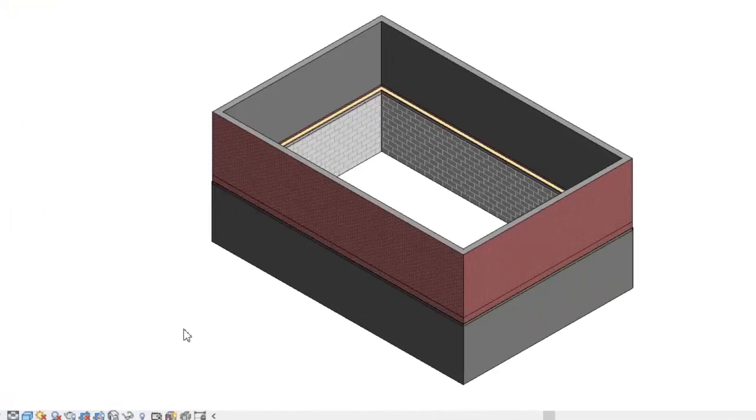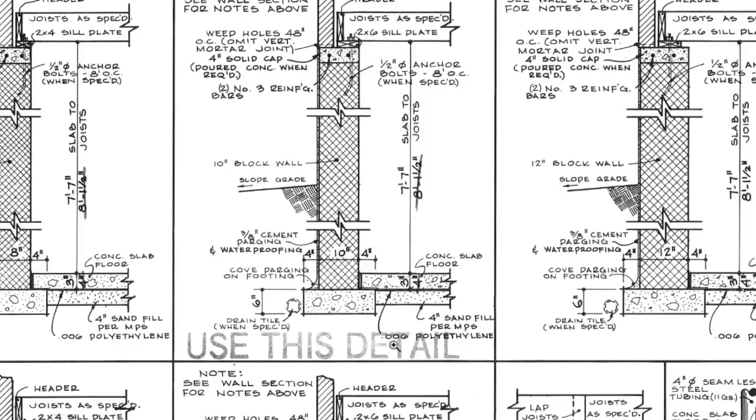In this assignment, we will install the foundation wall to support the exterior walls in the superstructure. The foundation wall is a stacked wall object with a 4-inch brick on top of a 10-inch CMU. CMU stands for Concrete Masonry Unit.